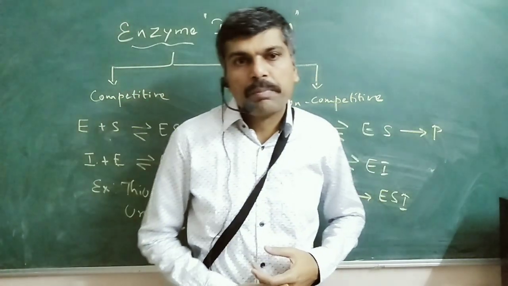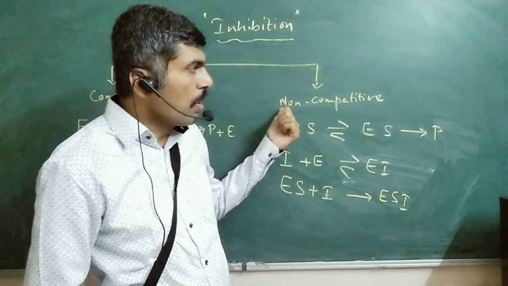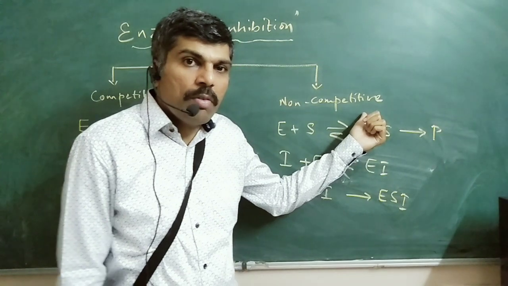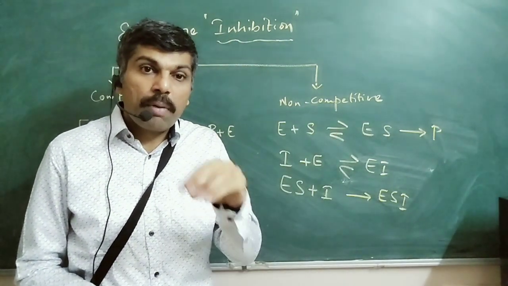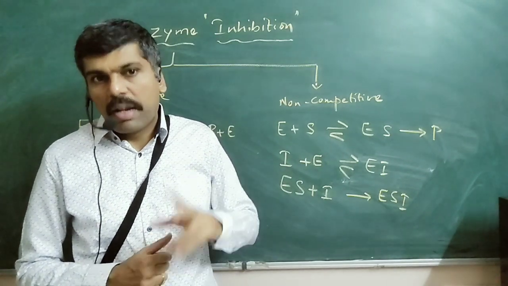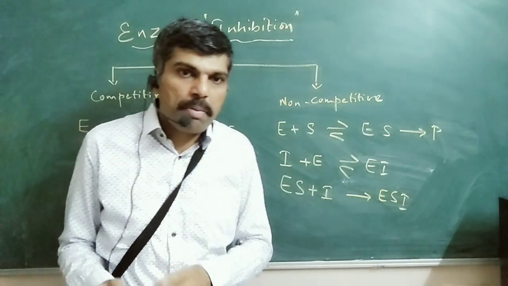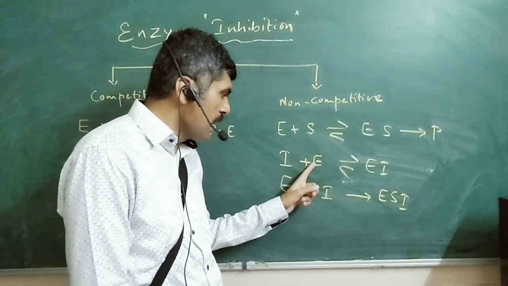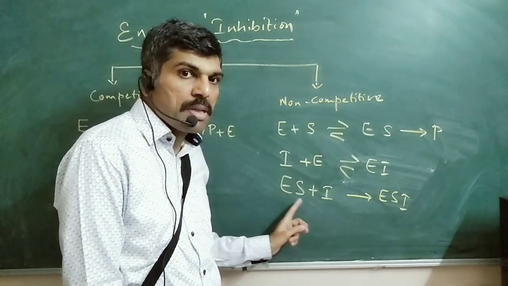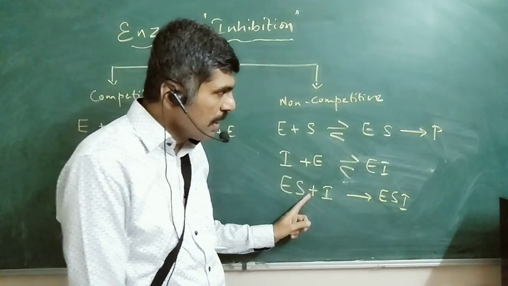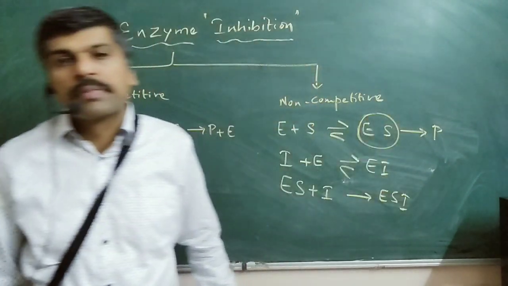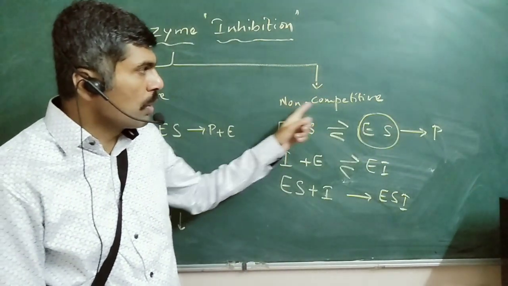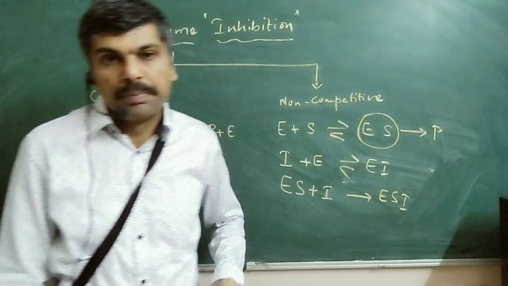Now this also brings about certain conformational changes in the complex, and therefore the conversion to the product will be affected. Hence, the non-competitive inhibitor will bring down the activity of the enzyme not by directly blocking the active site, but rather by binding to some other part of either the enzyme or the enzyme substrate complex. In either case, the concentration of the enzyme substrate complex will decrease. This is what is called non-competitive inhibition.